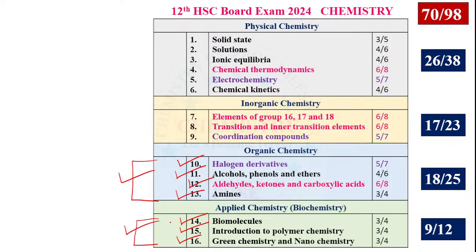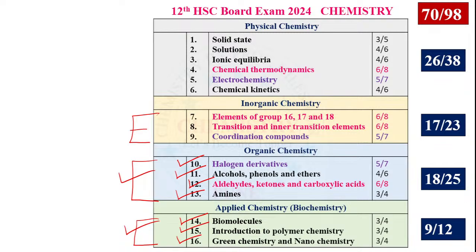All these are completed. Now start the inorganic section. Inorganic, that's elements of group 16, 17, 18, chapter number 7, 8, 9. Now we have to complete it.